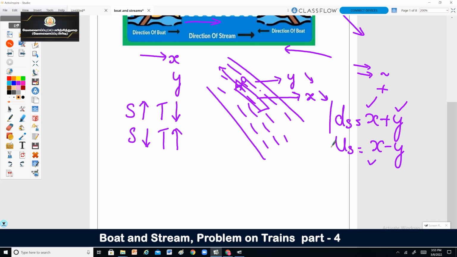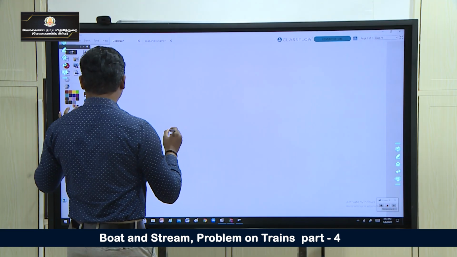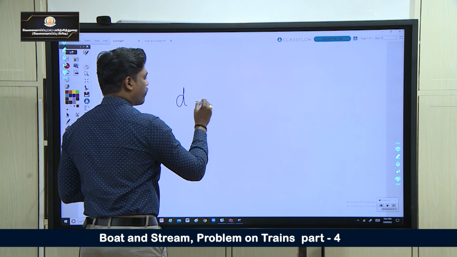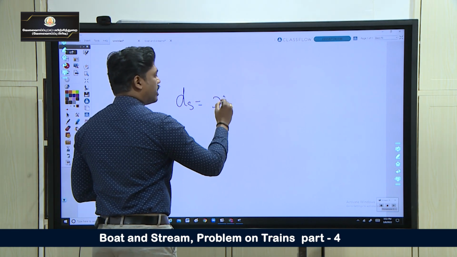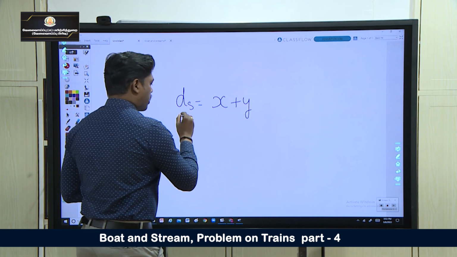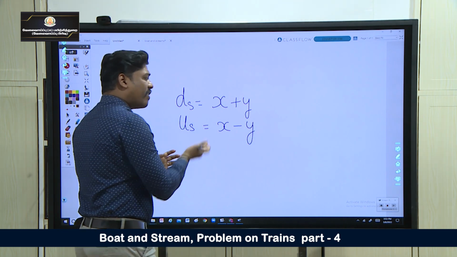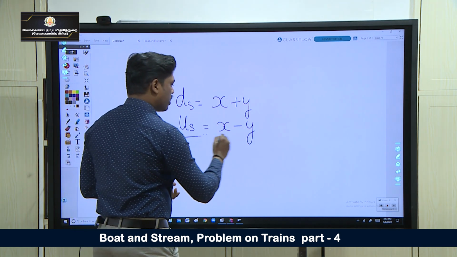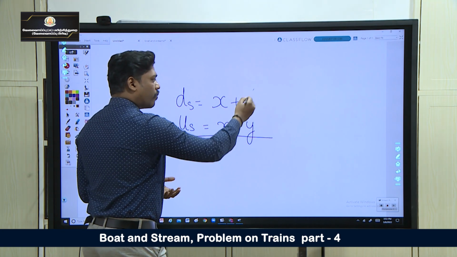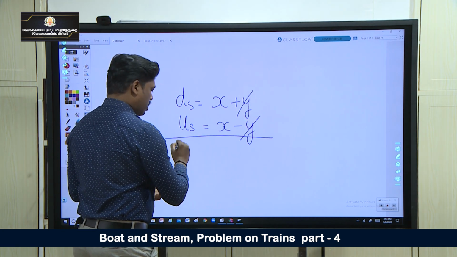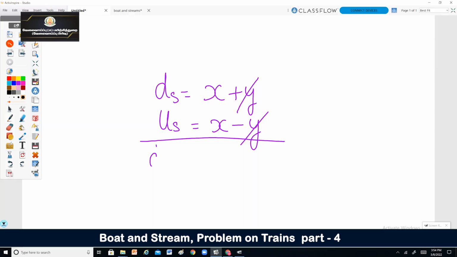One is downstream speed is equal to x plus y. Another one, upstream speed is equal to x minus y. When you add these two formulas, y gets cancelled. You will be getting upstream plus downstream is equal to 2x.